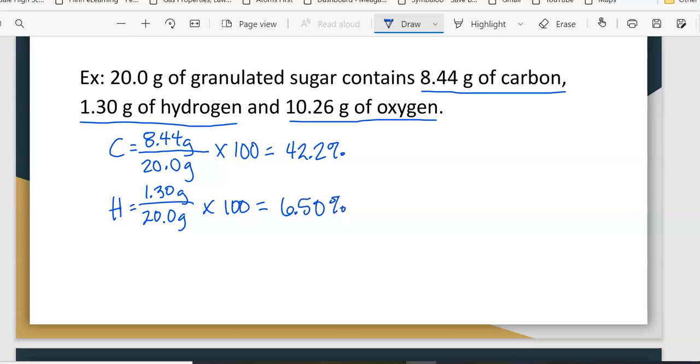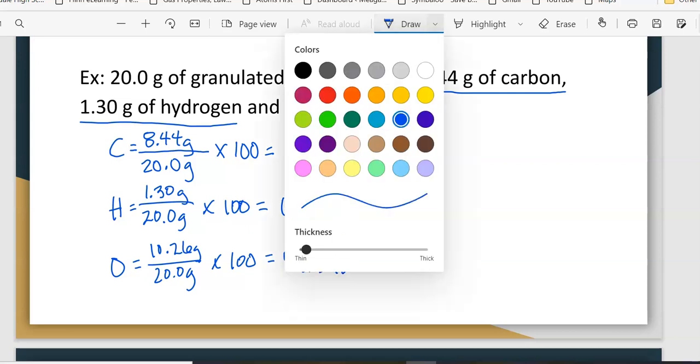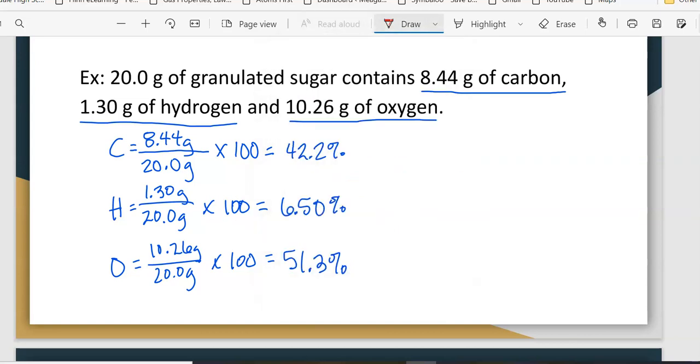For the oxygen, we have 10.26 grams over 20 grams. Multiply that by 100, and we're going to get 51.3%.